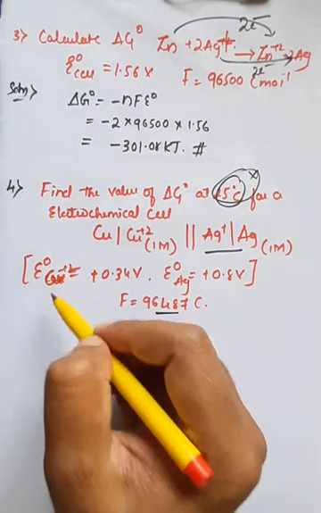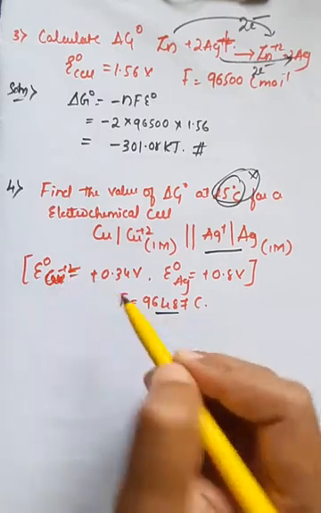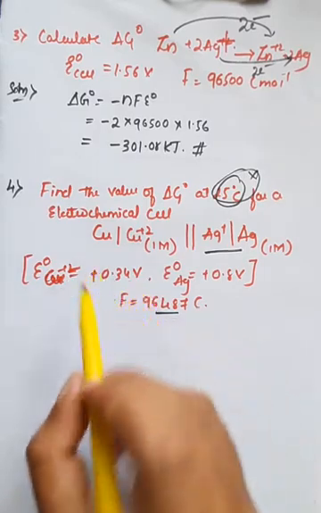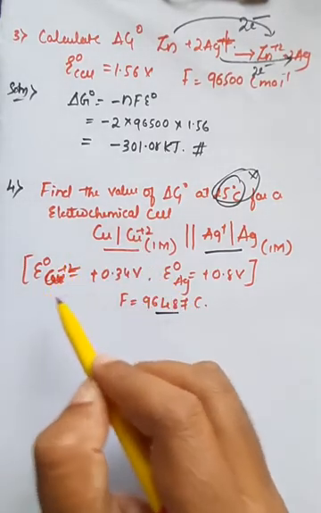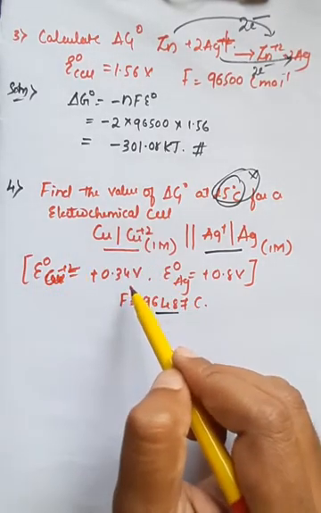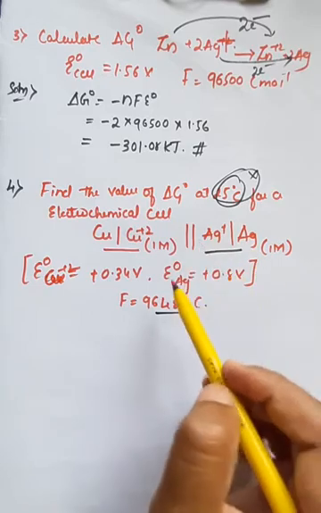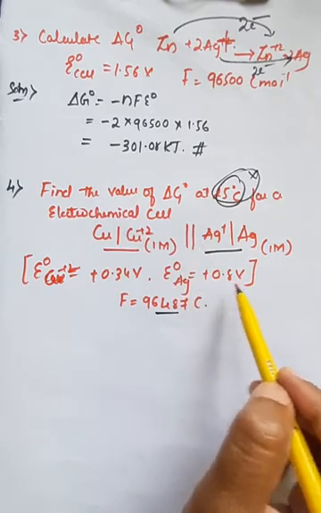So this is E naught of copper, not E naught of the cell, that is 0.34 volt. They have given two values. So the half cell, that is copper half cell, has the EMF of 0.34 volt, and the silver has the EMF of 0.8 volts, right?